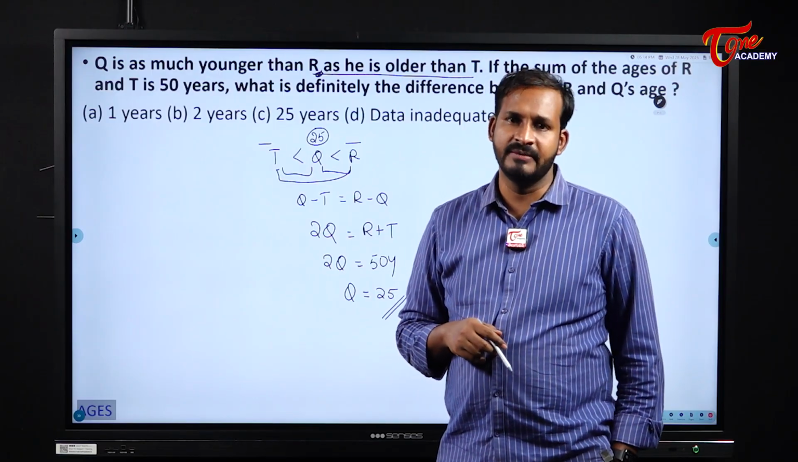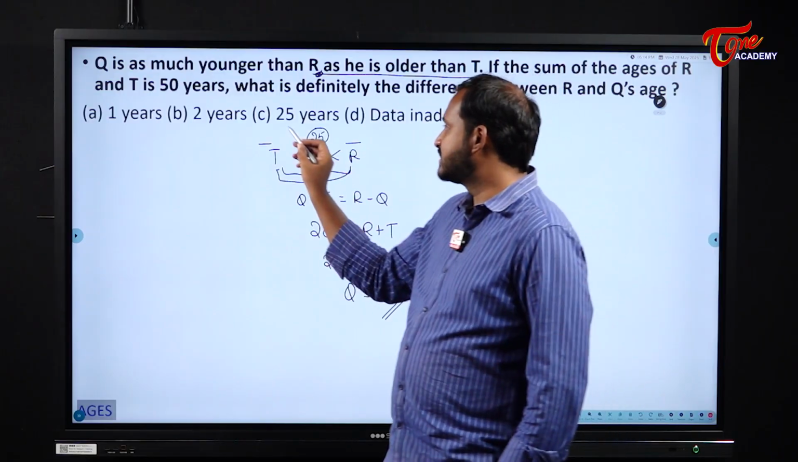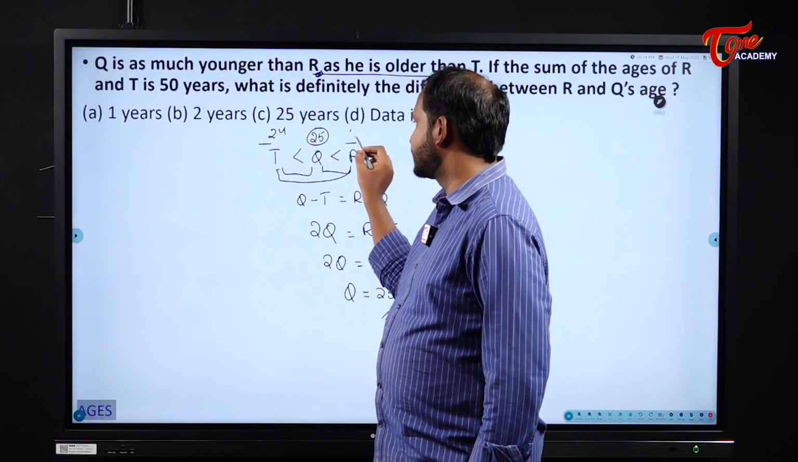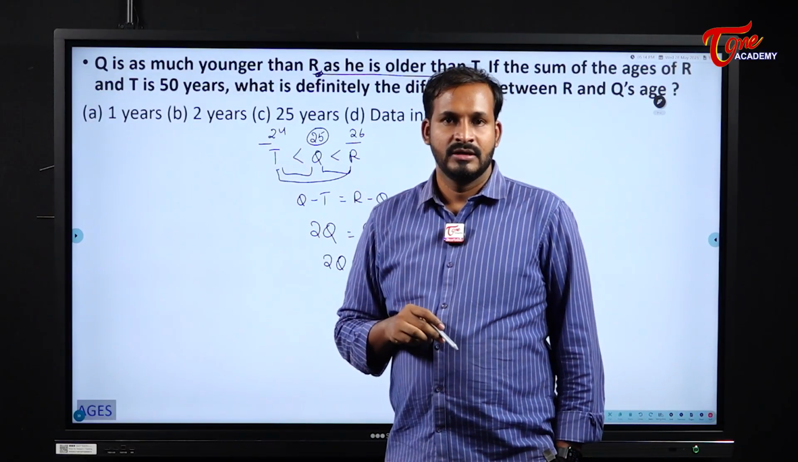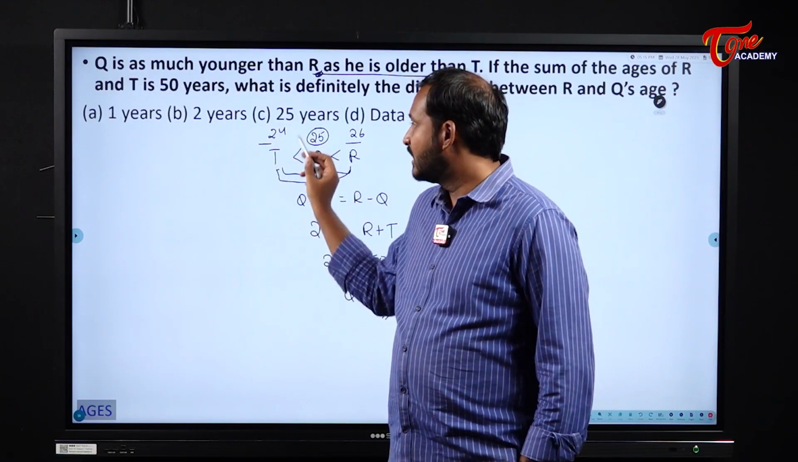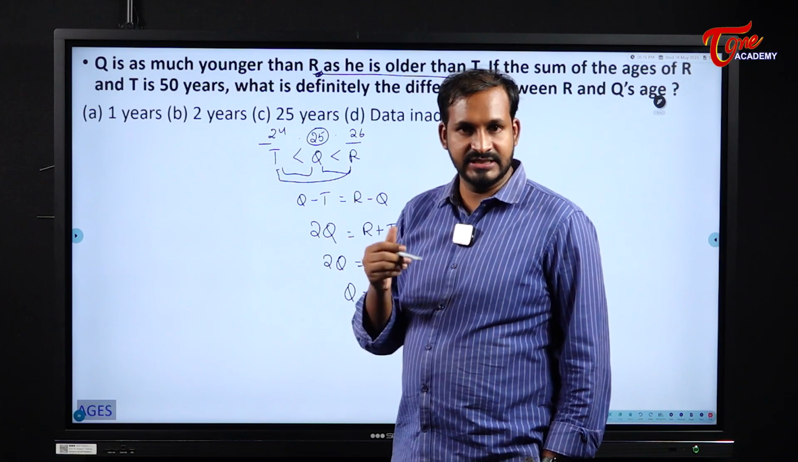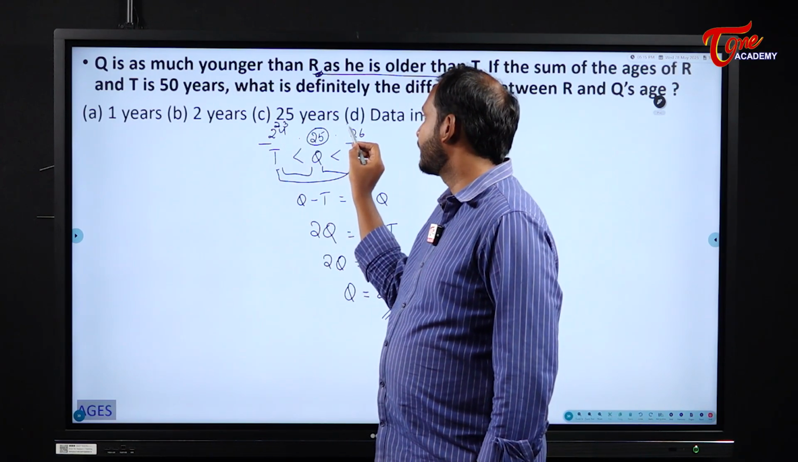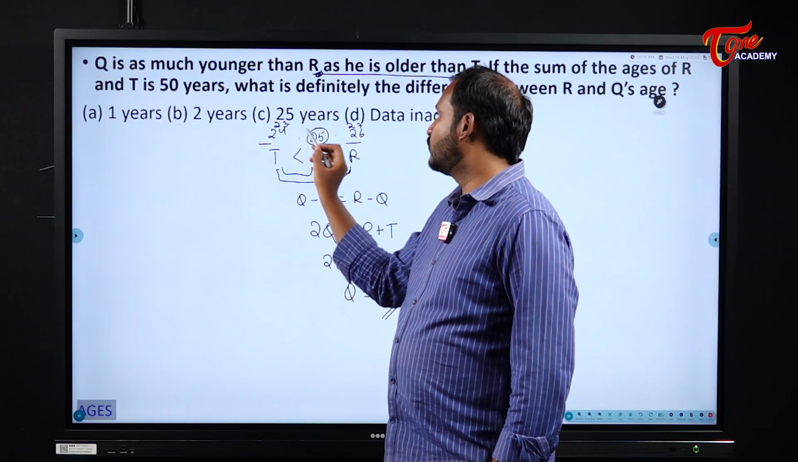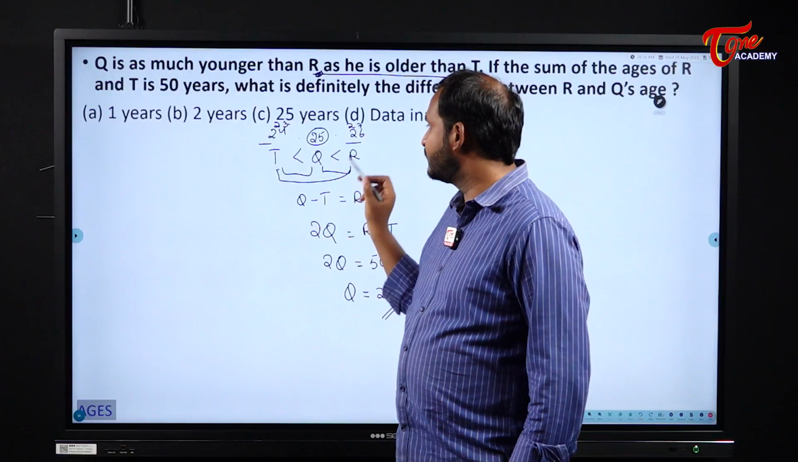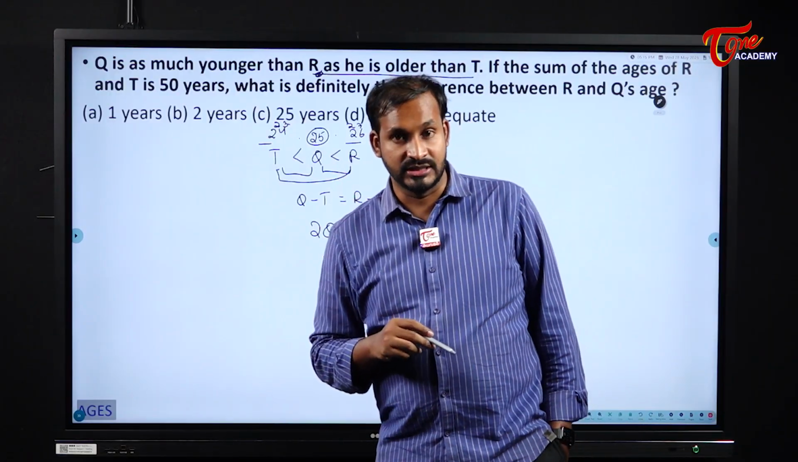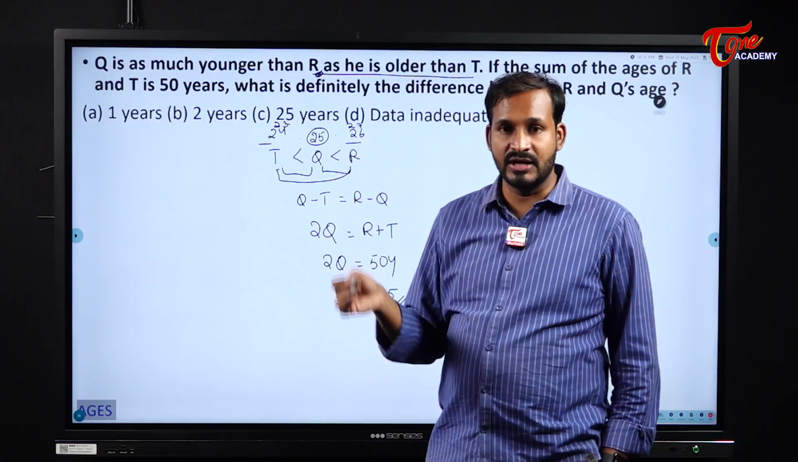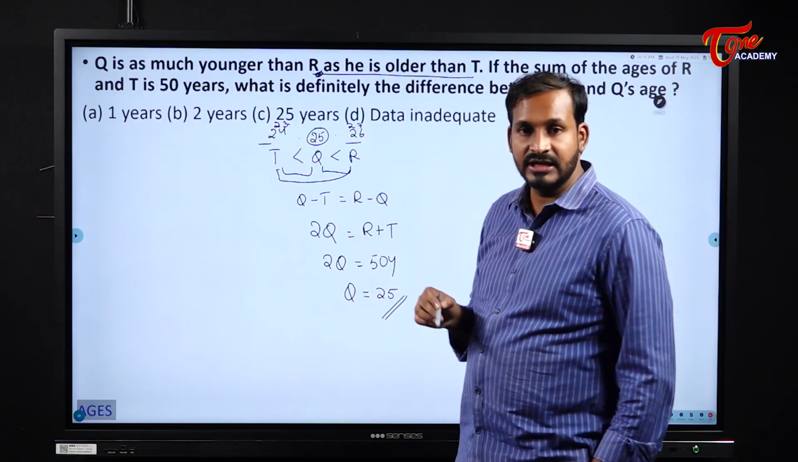50 can be formed in any manner. Am I correct? For example, 24 and 26. What is their sum? 50, and the difference here is 1 and 1. There is a chance? Yes, there is a chance, sir. 23 and 27. What is the difference here? 2 years, and here it is 2 years. What is the difference between Q and R? It is 2 years. So based on the values which we have taken, the values will change, right?